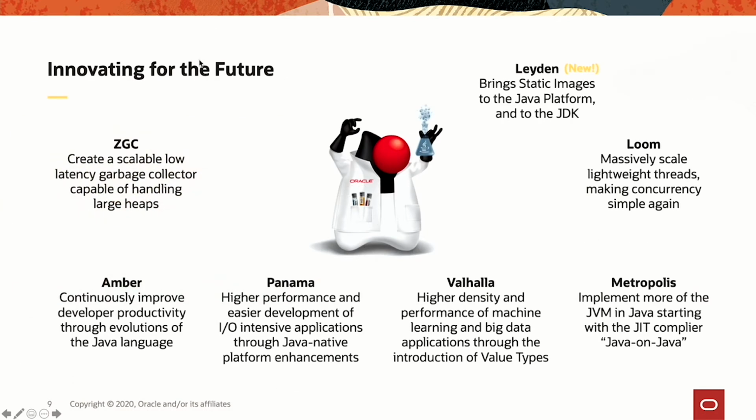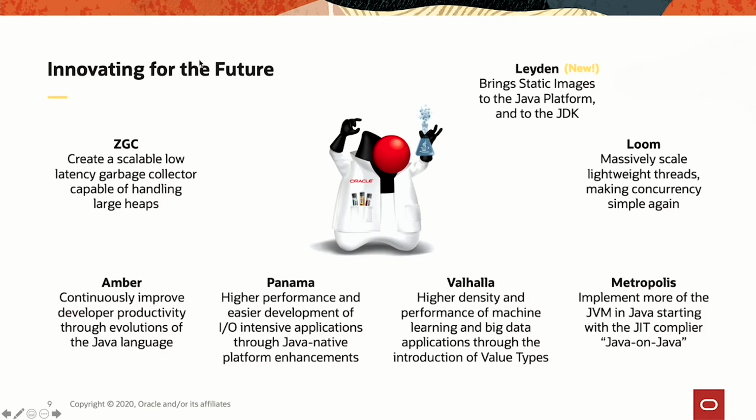There are multiple R&D projects within OpenJDK. Those are long-term, ambitious projects whose goal is to either fundamentally improve or revamp a certain area of the platform, or simply add a completely new capability, a completely new feature. A good example, let's take Loom. So Loom's goal is to completely revamp the concurrency model of the Java platform by introducing virtual threads. On the other hand, we have ZGC, and ZGC's goal is to introduce a new capability to the platform, and that is a low latency garbage collector.